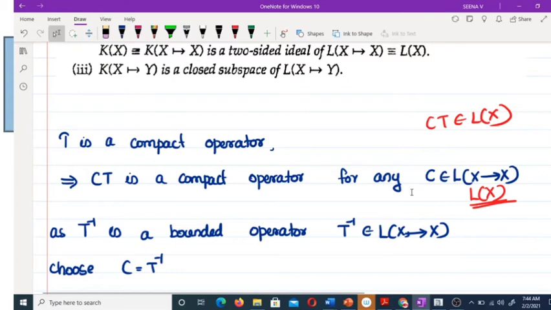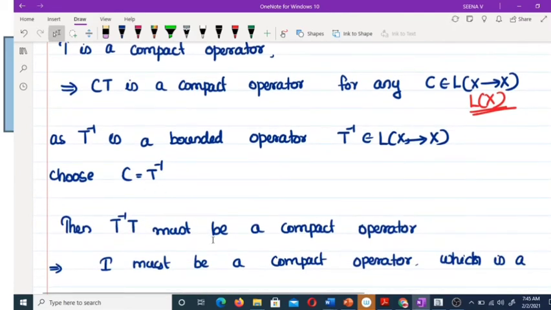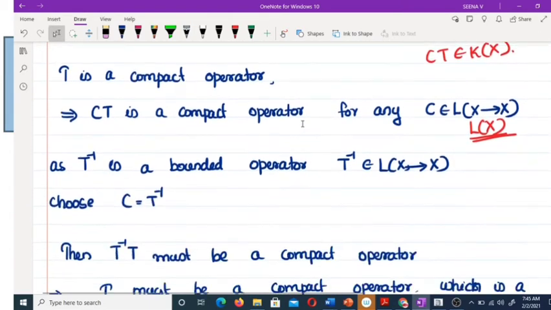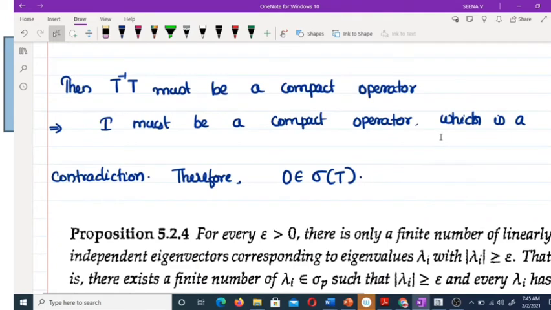C is any bounded operator, and CT must be in K of X, that must be a compact operator. Here, if you take C as T inverse, a bounded operator, then T inverse T must be a compact operator by our assumption. So I must be a compact operator, because T inverse T equals I, which is a contradiction.